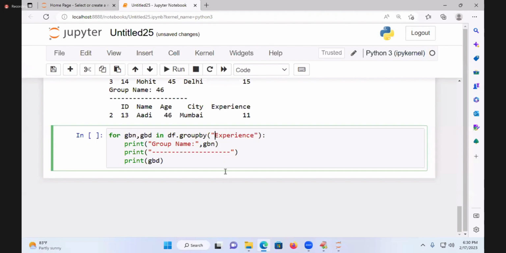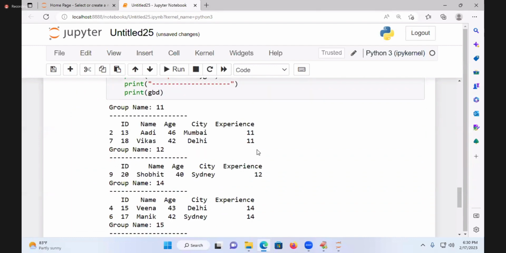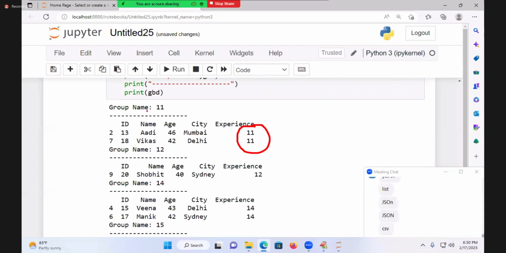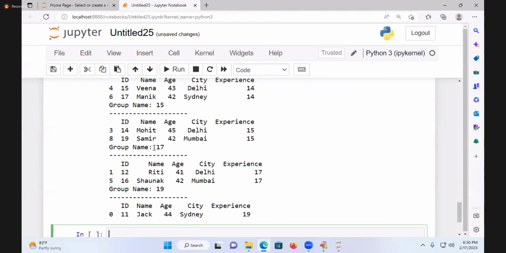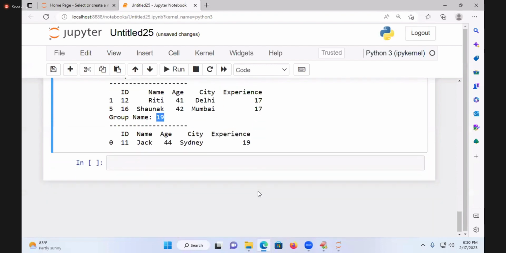You get the experience groupby information. 11 years experience, one group. 12 years experience, one more group. Next 14 years experience, one more group. 15 years experience, one group. 17 years experience, one group. 19 years experience is one more group. Getting it? So it is most useful or not?